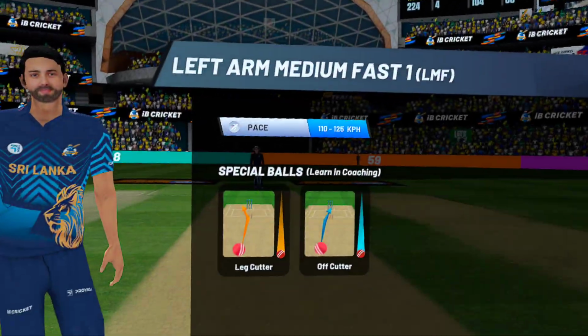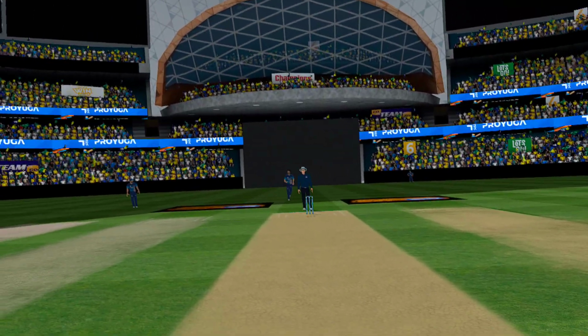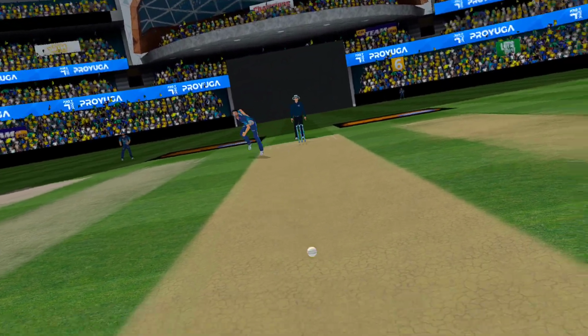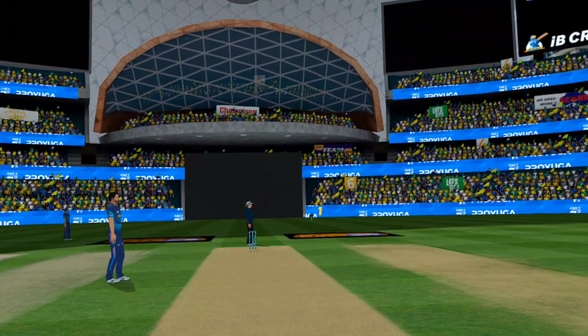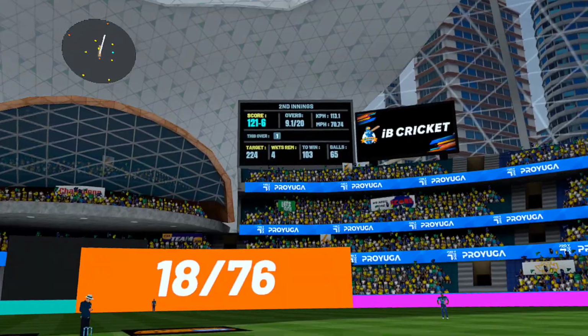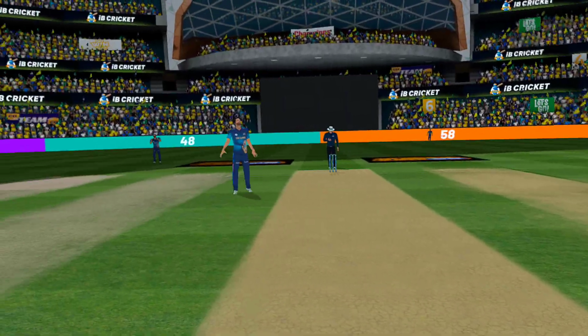Left arm medium fast from over the wicket. The bowler can hit the deck hard and extract bounce. He's given that absolutely everything. Batsman collects a single. Oh, that was close. The bails remain undisturbed. That's a proper leg cutter.